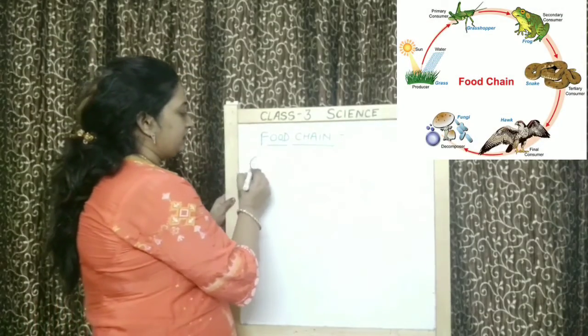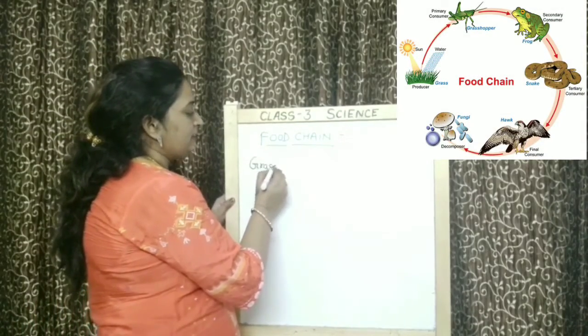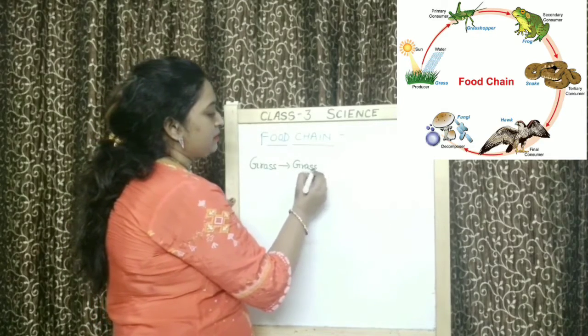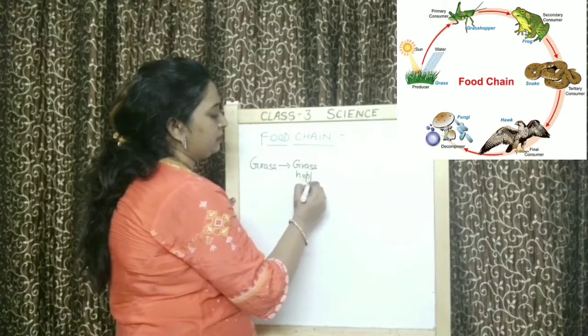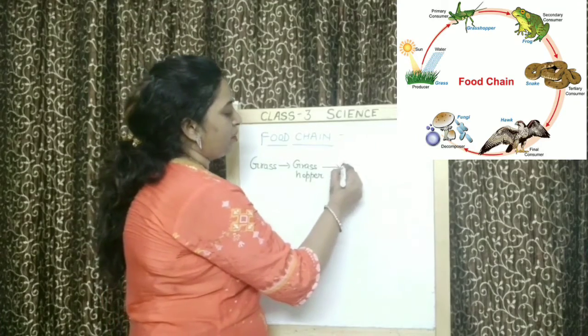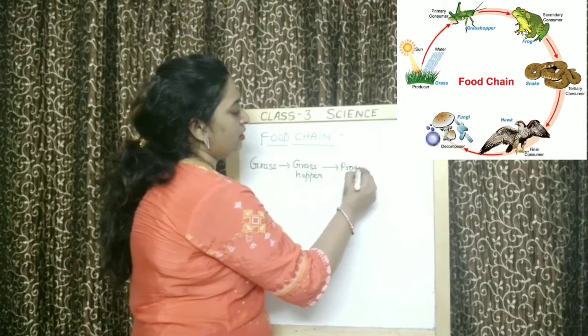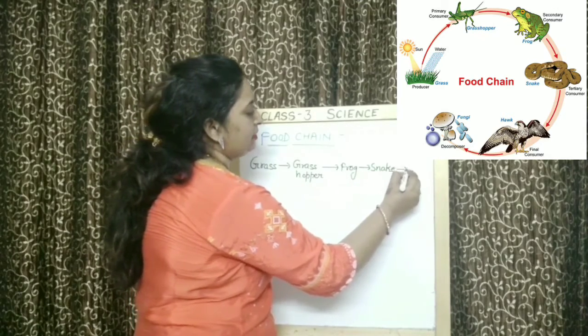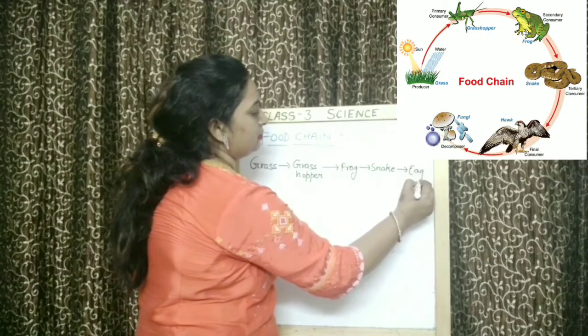Suppose grass. Grass will be eaten by grasshopper. Then grasshopper is eaten by frog. Frog is eaten by snake. And snake is eaten by eagle.